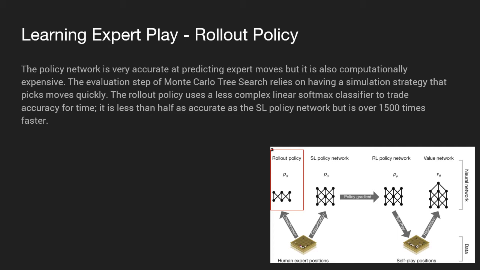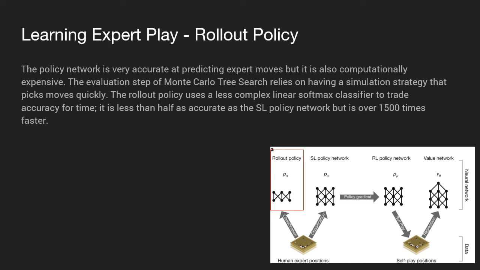Because the evaluation step of Monte Carlo Tree Search relies on having a simulation strategy that picks moves very quickly, because you want to do as many simulations as you can, as quickly as you can. So the policy used for that is a less complex linear softmax classifier that trades accuracy for time.